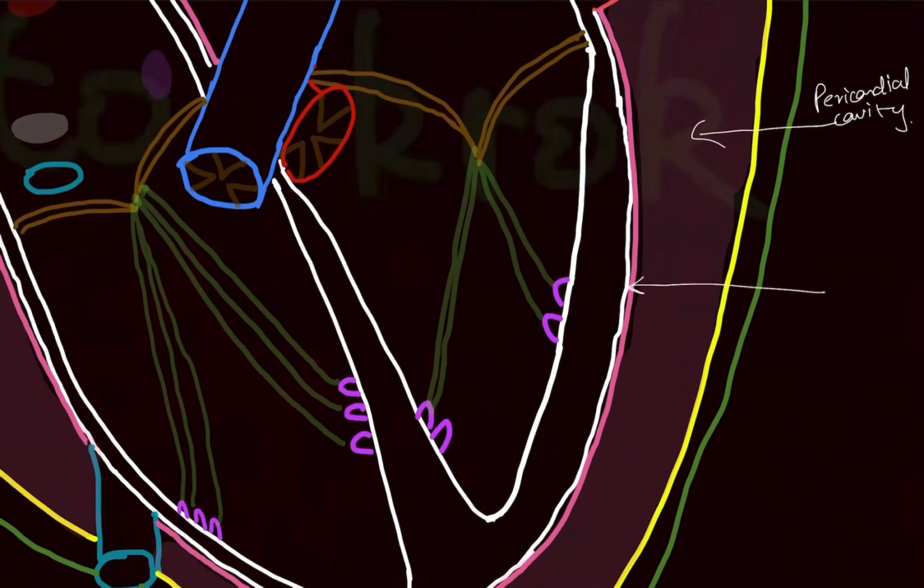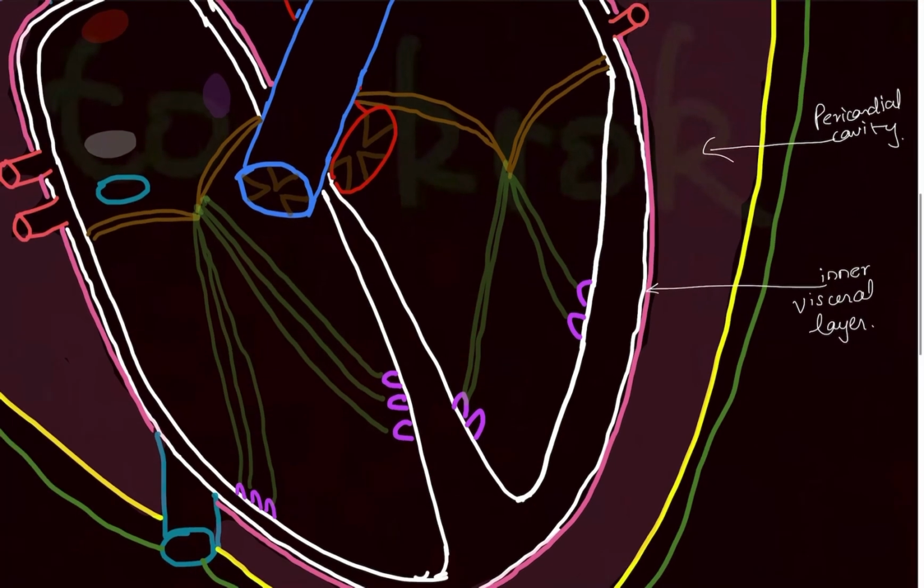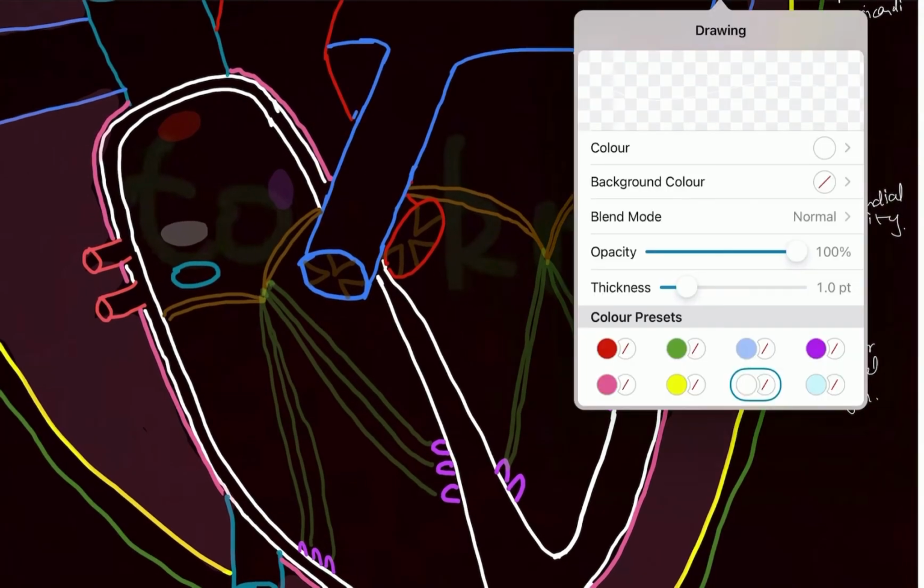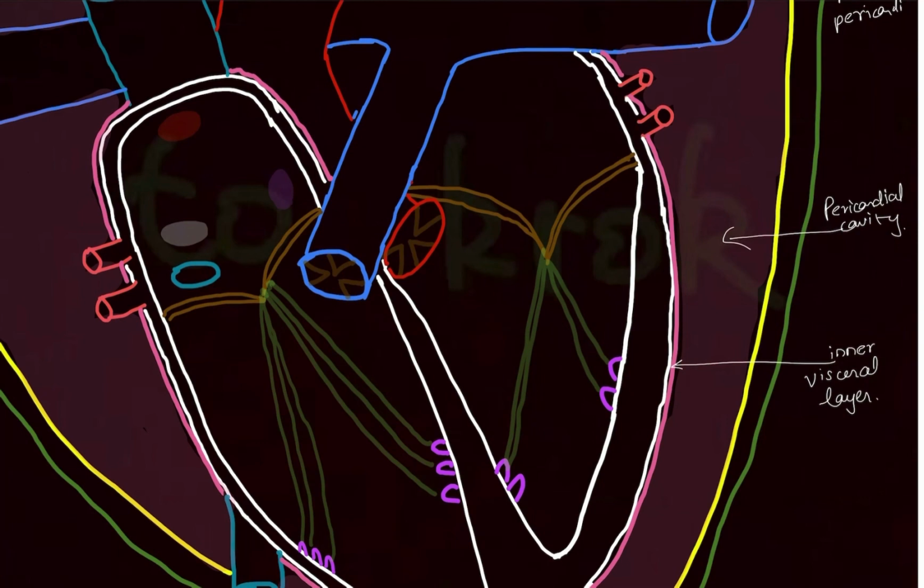This pink color border which is there is your inner serous or inner visceral layer, which is directly in touch with the heart. The white color border which you're looking at is the actual heart. So let's learn about the heart now.